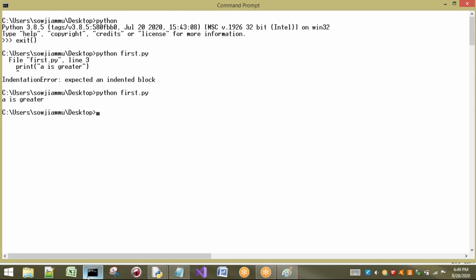But here there is no concept of open and closed braces. Here we have to follow indentation, and without it we cannot execute our program. If you do not follow indentation, we are going to get an indentation error.